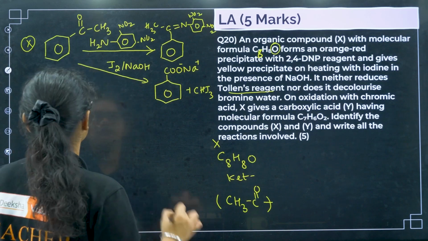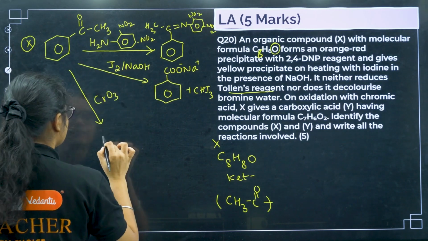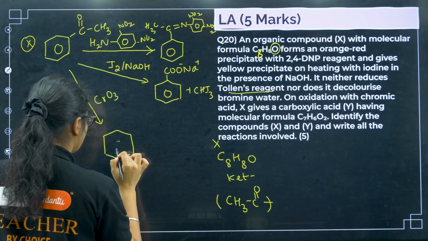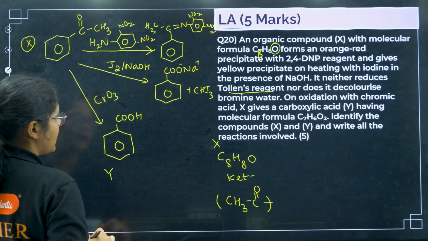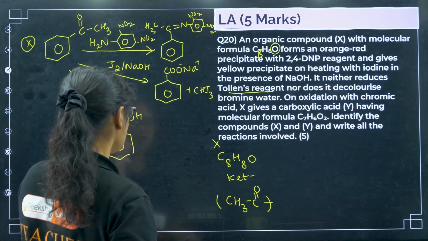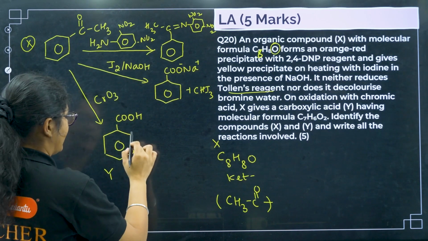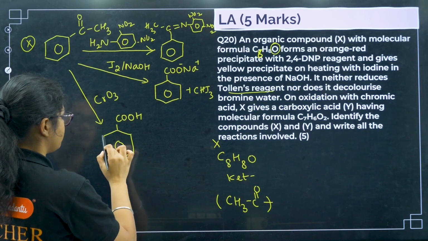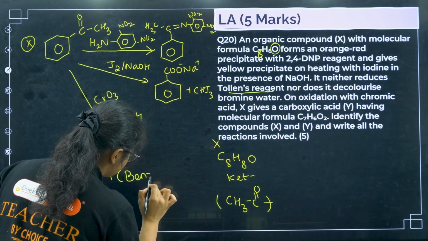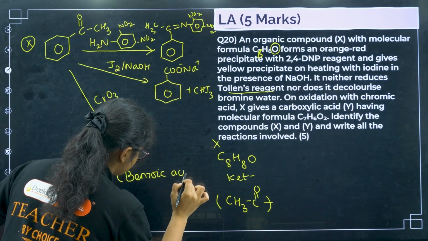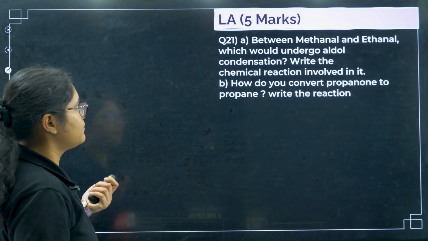Next, on oxidation with chromic acid. If I am oxidizing with chromic acid, this one will get converted to benzoic acid, right? And this is your Y. And if you see here, we have C7, H6 is there, 1, 2, 3, 4, 5, 6, and O2. So this is your benzoic acid. Okay, clear? So these are the important questions.